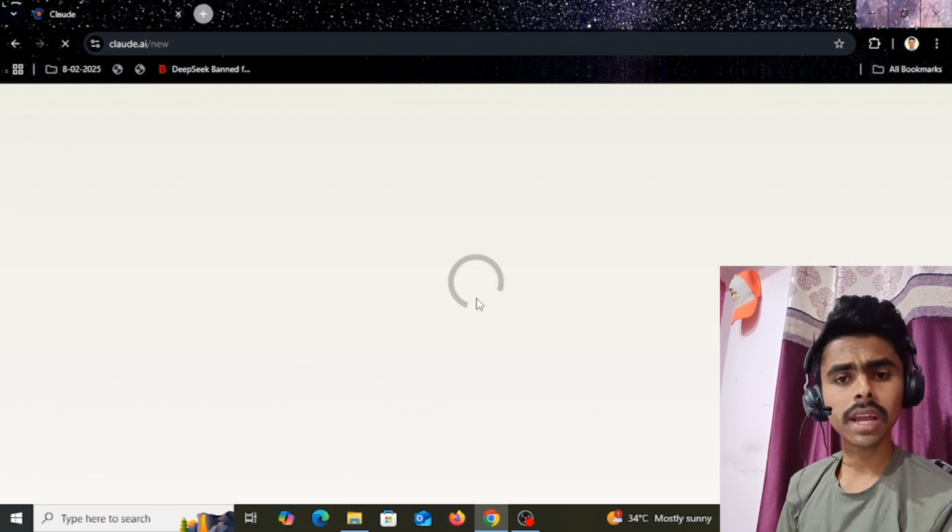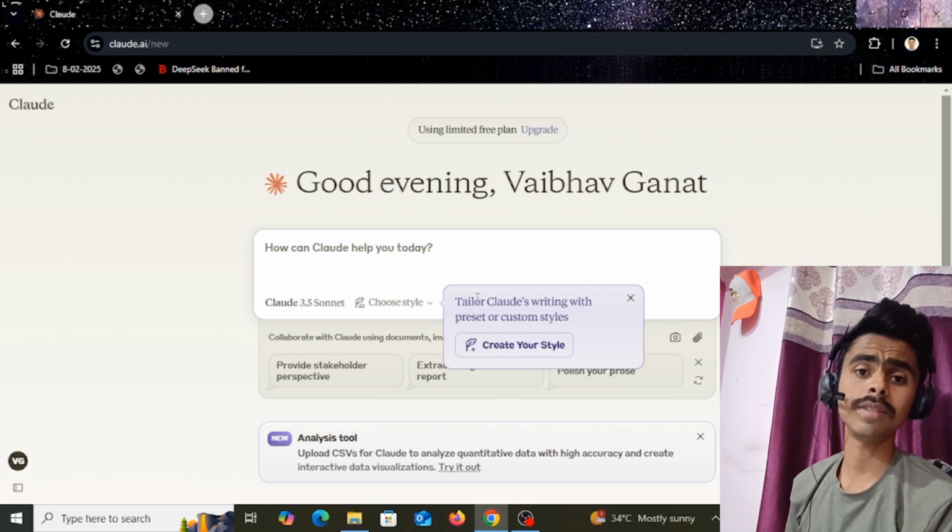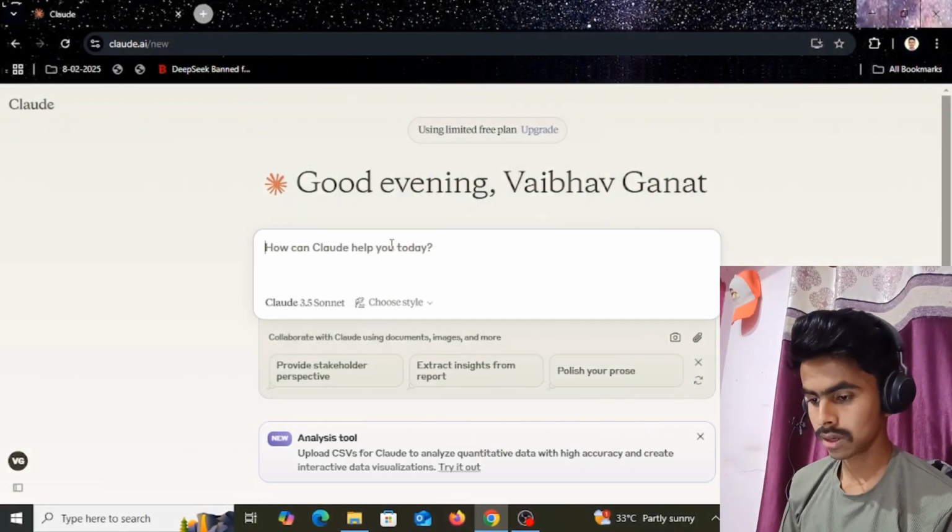So Claude AI is very much secure as compared to ChatGPT. Also, it is very fast and very efficient as compared to ChatGPT and DeepSeek. So the number one use case of Claude AI is that you can get high quality articles from that. Okay, so you can write a prompt like write an